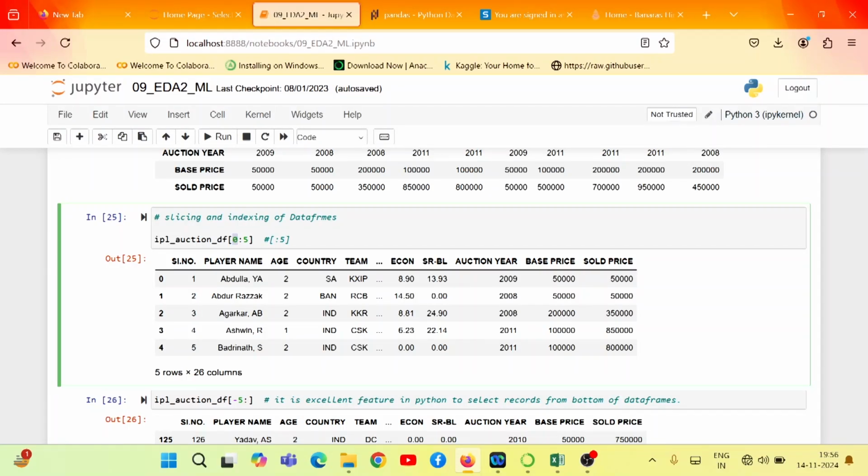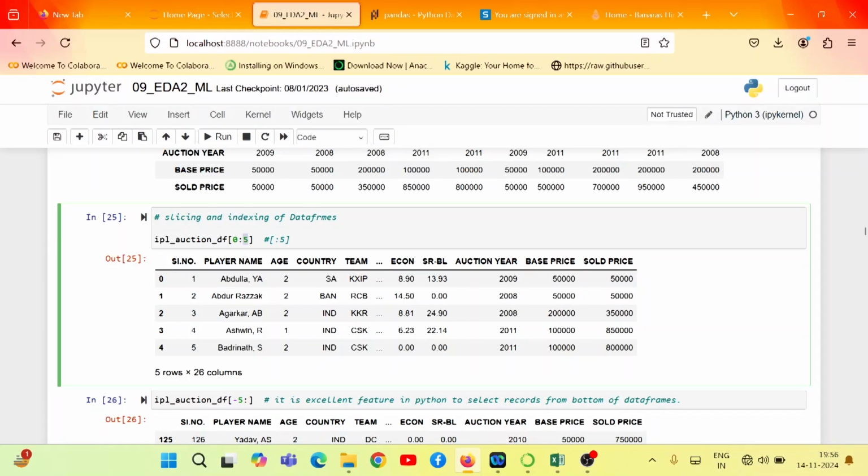Assume that we are interested in displaying the first 5 rows of the data frame. The index takes two values separated by a colon, right? For example, here 0 to 5 means start with the row with index number 0 and end with the row with index number 5, but 5 is excluded.